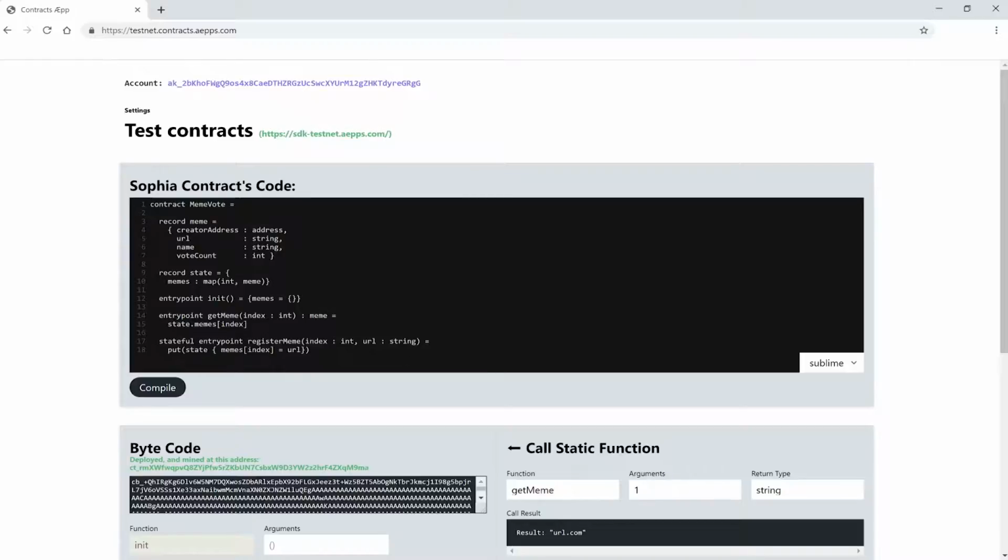This already looks good, but we really need to change the register meme function. We now need to construct a record in this function. First, let's edit our parameters. The URL will get a little single quote here at the end. This is just a convention like the underscore in Solidity, so we can easily distinguish our global key from the function scope parameter. The parameter and the key of the record will be both named URL in this function. You will see it in the next line. We will add a name key, also function scoped, to the parameters, and this will be a string.